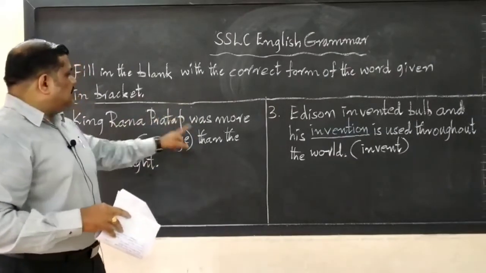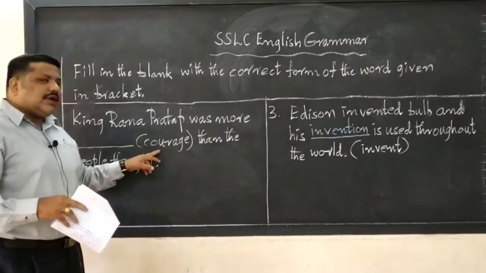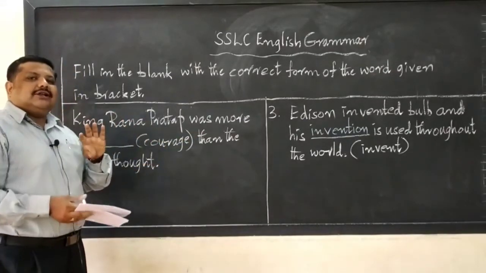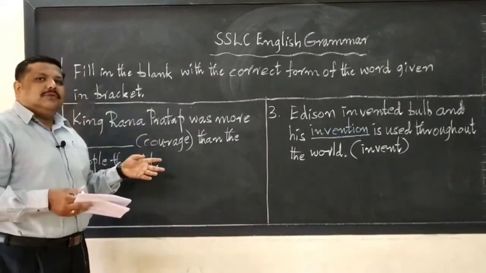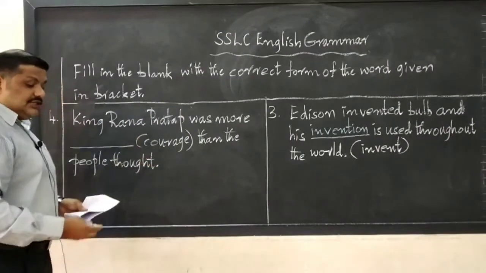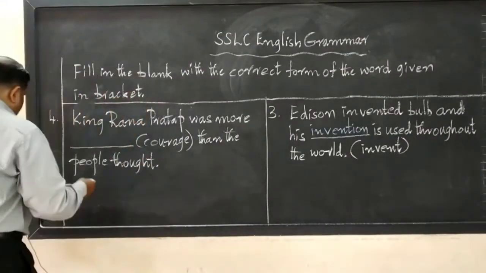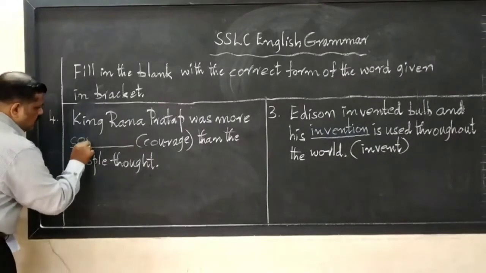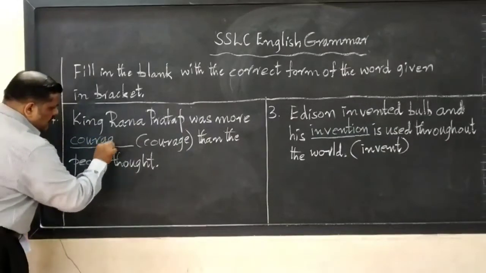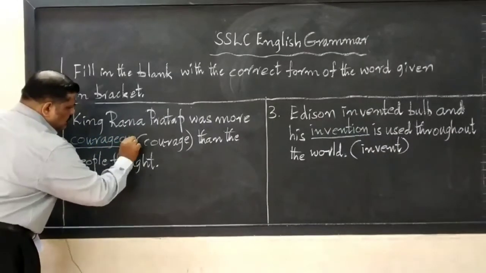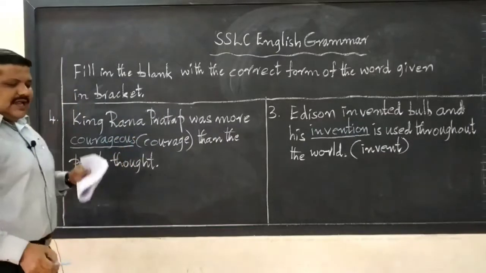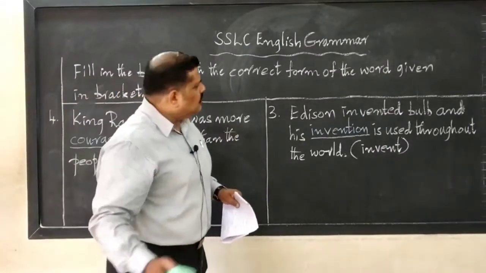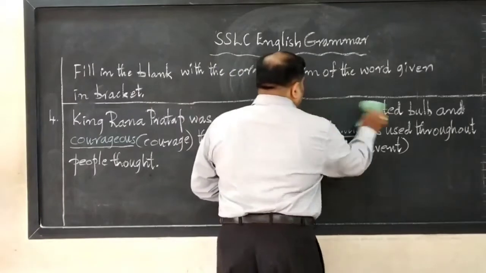More dash than. How can you change the word courage? How can you change its form? So it is courageous. COURAGEOUS. Courageous than what people thought. Next one.